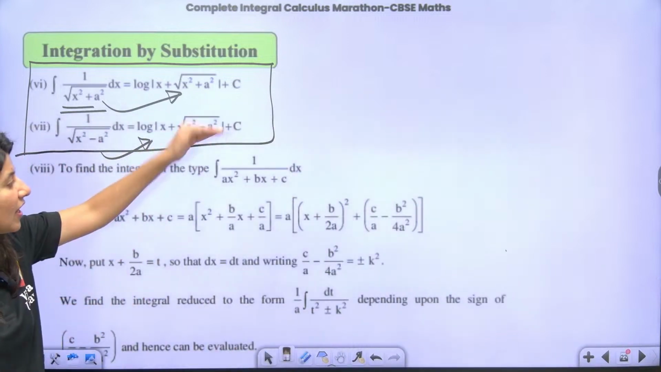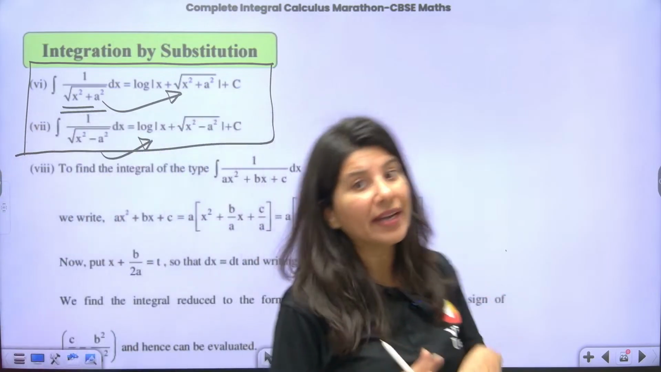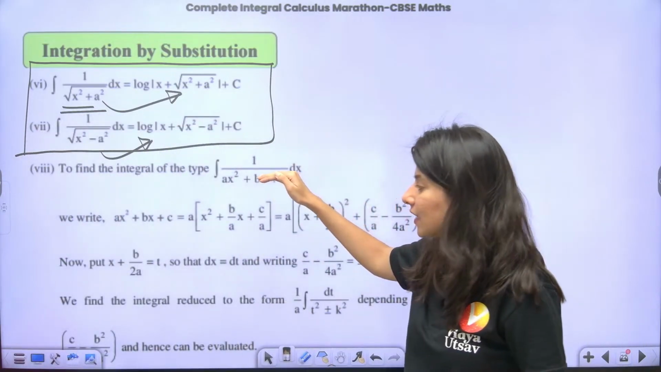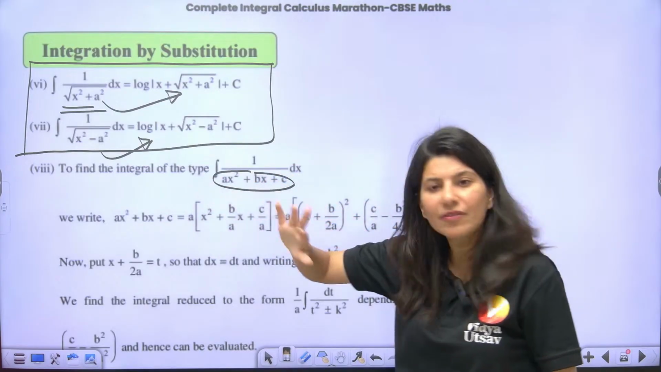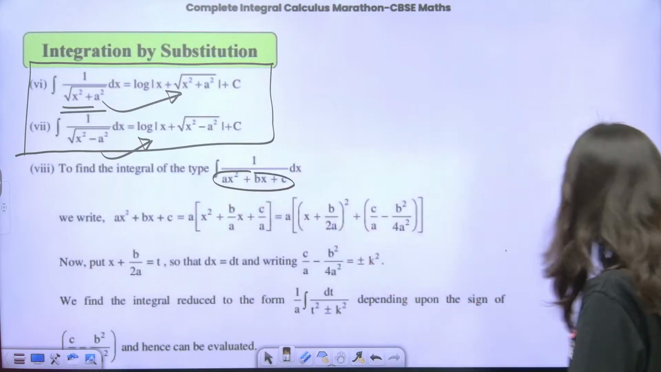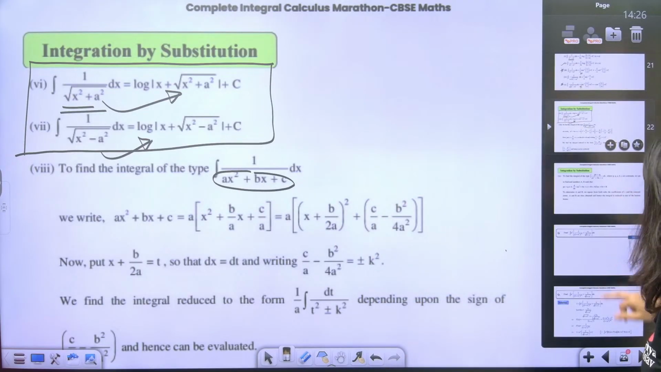Now whenever you see 1 upon quadratic, this question you might see. 1 upon quadratic. Remember that you have to create a perfect square. Just create a perfect square and you will be sorted. That's it. No need to read all this. Whenever the question comes, we'll be doing this.